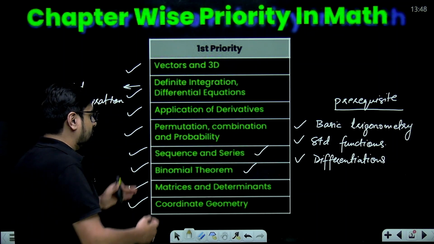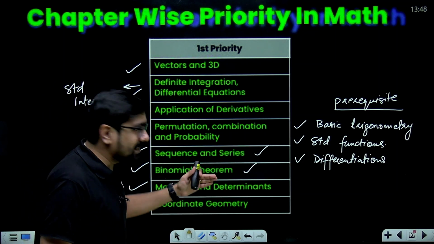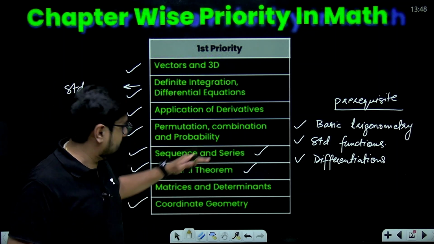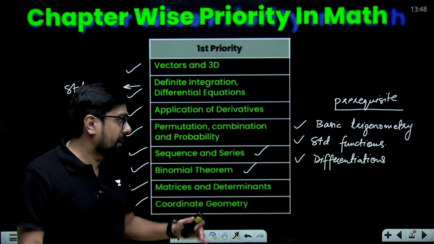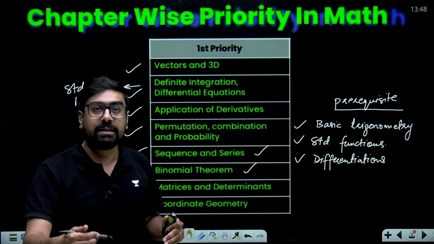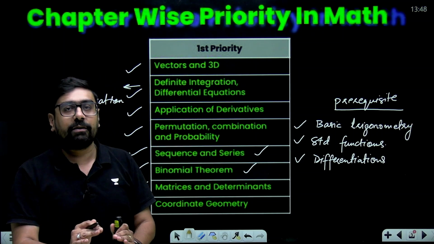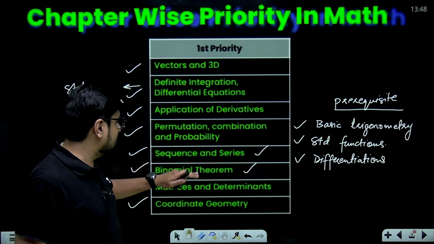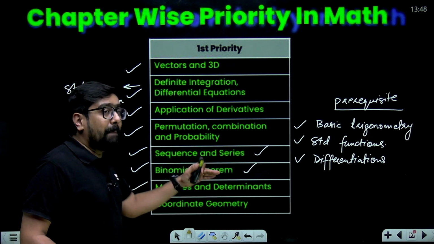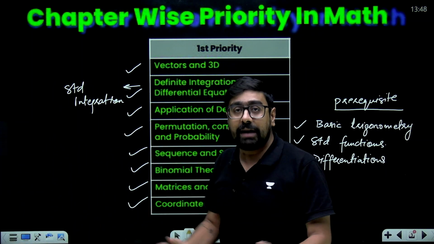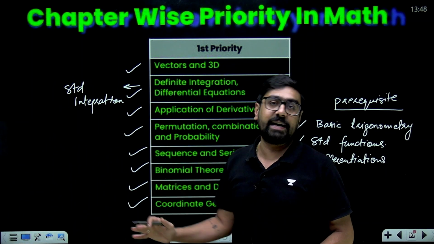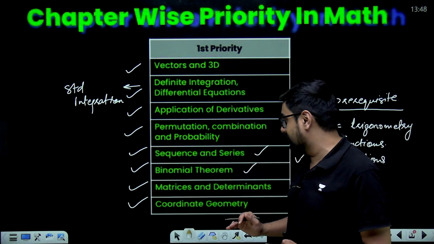Few chapters like sequence and series, binomial theorem, matrices and determinants are a bit tricky, but start with the very first chapter of your class 11, where no other concepts are involved. Then binomial theorem you can do. Matrices and determinants together have high weightage in your JEE exam, so cover this up, this is not that difficult.